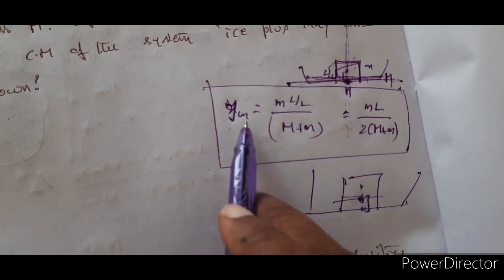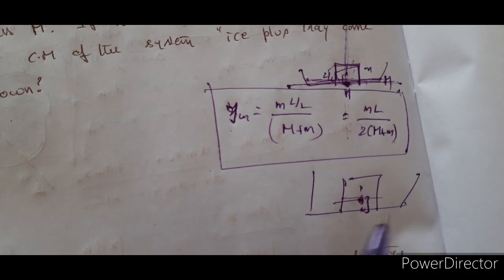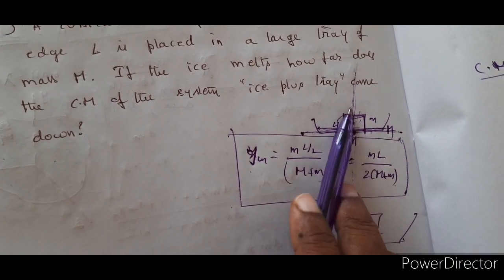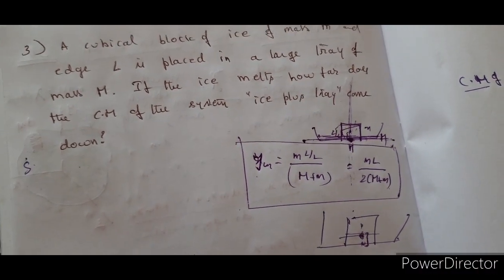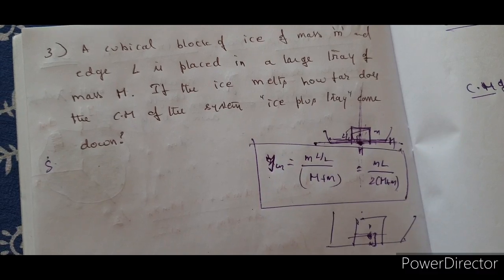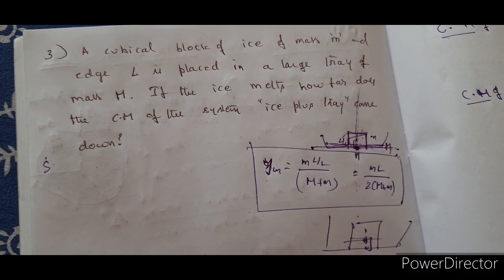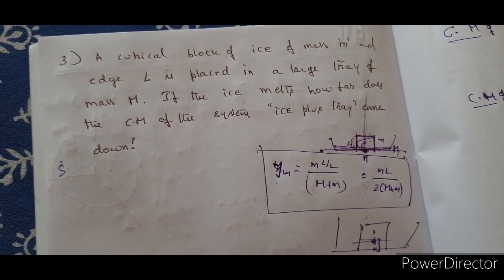YCM, that is mL by 2 times M plus m, is the shift. Very simple problem, very easy, but it seems as though the mass is redistributed. Okay, this is all for now. In the next class, we will see the circular ring and circular disc.